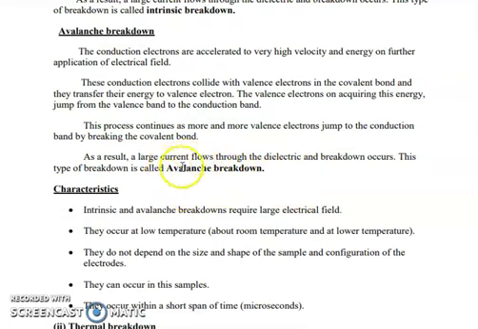As I told, avalanche is nothing but multiplication of electrons. How does it occur? When the electric field is greater than the critical value, the valence electrons jump to the conduction band, and those conduction band electrons have very high velocity. With that high velocity, they hit the covalent bond. So covalent bonds are broken and electrons are left free. In that way, we have multiplication of electrons. So many electrons are left free, and they are free to conduct current. This type of breakdown is what is called avalanche breakdown.